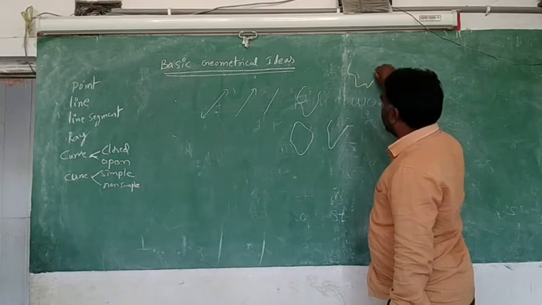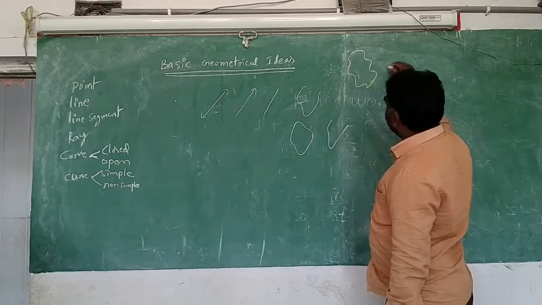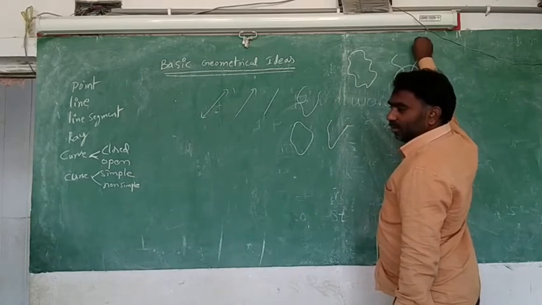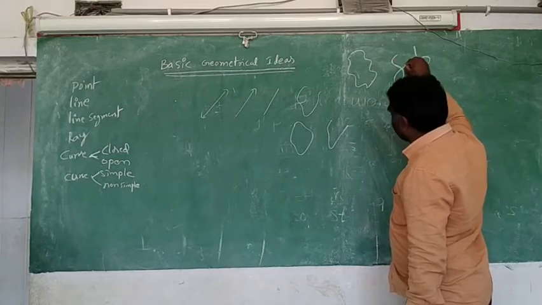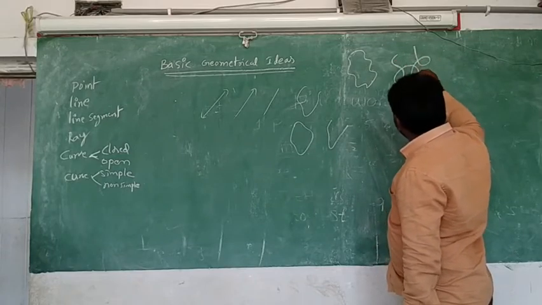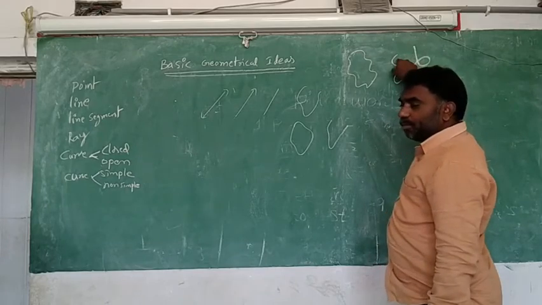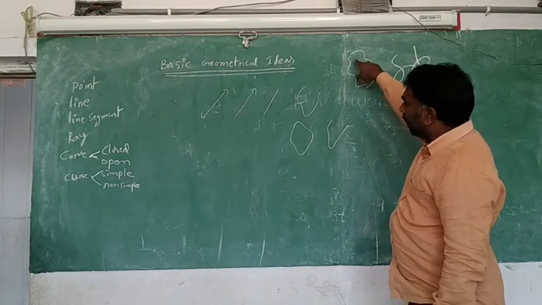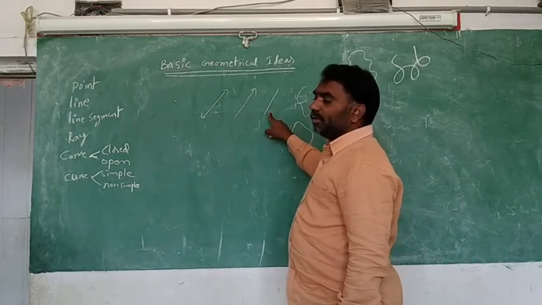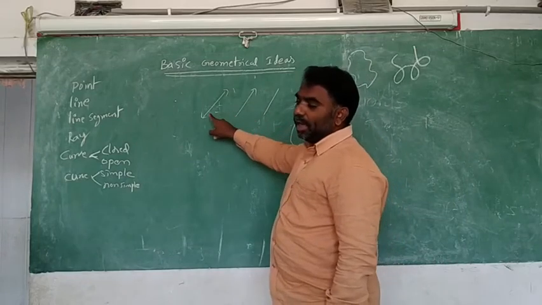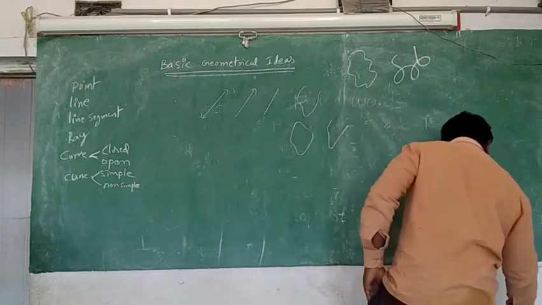Simple means which is not intersecting itself. You see here it is intersecting itself. This is called a non-simple curve. Intersecting is like this, you see, joining again and again. This is non-simple and these are simple. And these are closed and these are open. This is line segment, ray, line, point. So this we have already explained in previous classes.